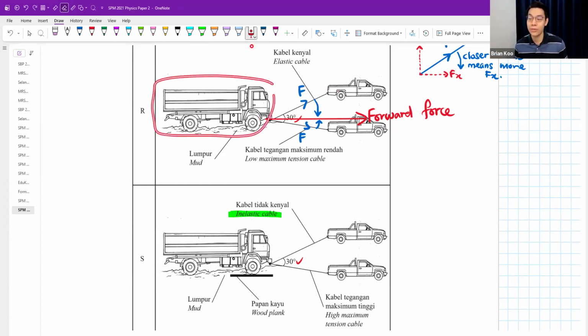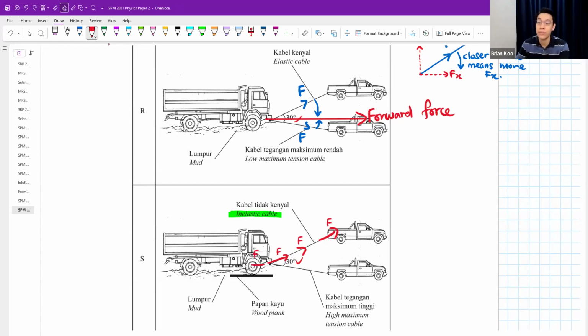Later, the lorry never even moves, but only the string gets stretched. So it's like you're wasting a lot of energy and force to stretch the string, and then you never pull the lorry. So you're just pulling the string if it's very elastic. But if it's inelastic, whatever your force is here, you will also pull the cable, and because it cannot stretch, the lorry will also definitely get pulled forward. So the idea is you want to make sure that your force will transfer uniformly until you reach the lorry and it can effectively pull the lorry.